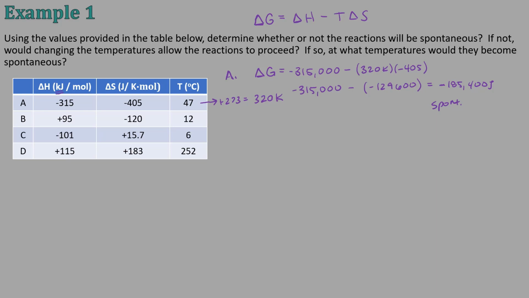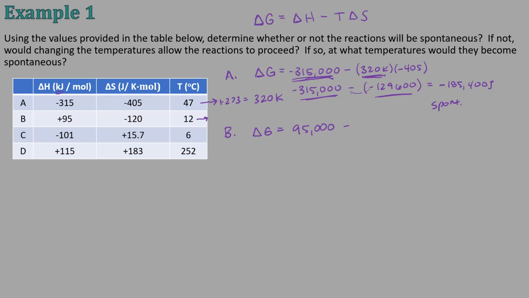And the only reason it's spontaneous is because the temperature is low enough to where this gets to carry the sign, right? So like if you have negative 5 plus 3, the sign is negative because 5 has a greater absolute value. So in this example right here, the heat, the delta H, has a greater value than this does. And that's why it's spontaneous, because the temperature is low enough. If this temperature got too high, it would no longer be spontaneous because this right here would end up being positive.